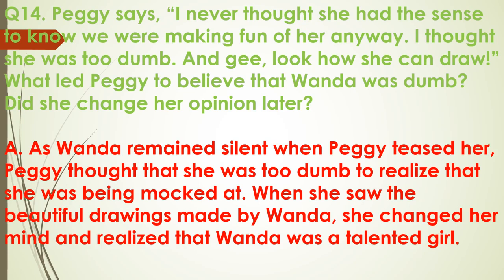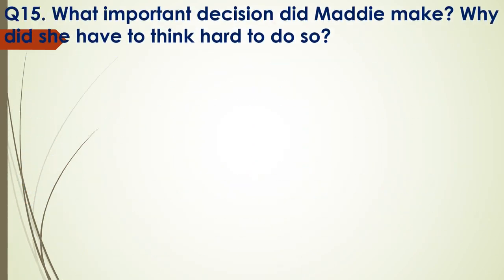When she saw the 100 dresses Wenda had talked about, she saw the drawings and was highly impressed by their fanciful dresses. So she realized that Wenda was a very good artist. She was a very talented girl. She was not dumb. Now next, what important decision did Maddie make? Why did she have to think hard to do so?